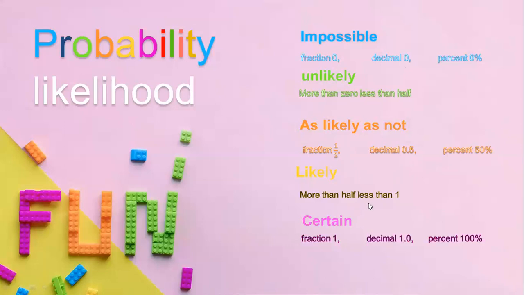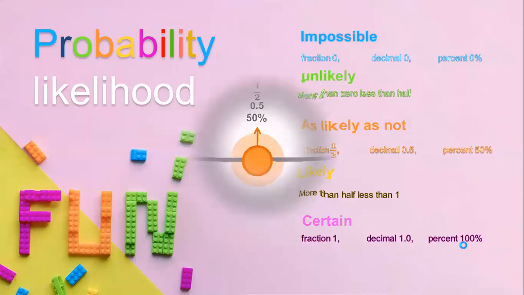Likely is more than half, but less than 1. And certain, if we are going to write it as a fraction, it would be 1. As a decimal, it would be 1.0. And as a percent, it would be 100%.